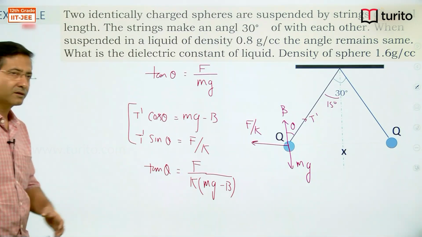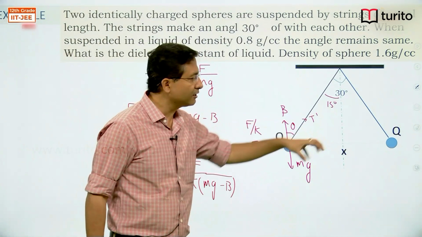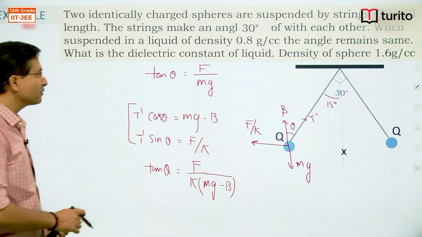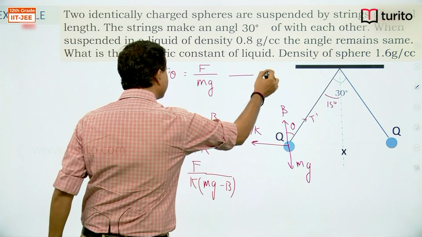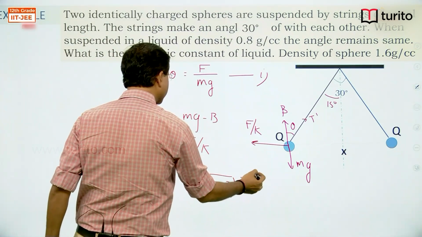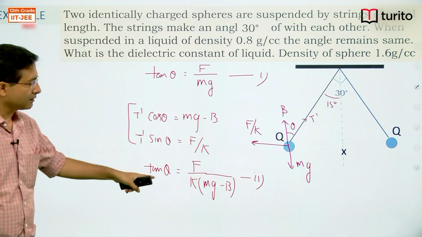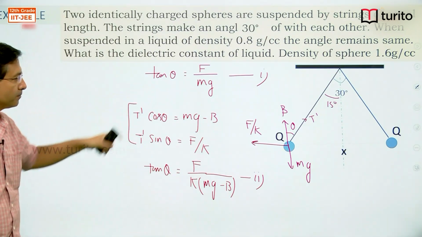So after dipping the whole arrangement in liquid, we got this expression. So let this be first equation, this be second equation. So I'll erase this part and I'll move this term up.